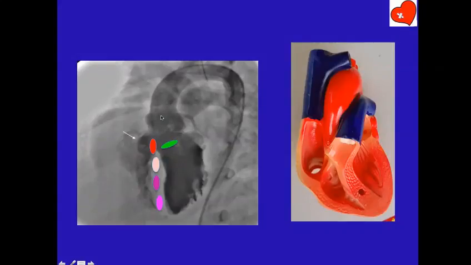We will not be able to see it at all. This is the most common view we do for VSDs, which shows the perimembranous VSD, it shows the subaortic muscular VSD, it shows the mid-muscular and apical muscular VSDs. Subpulmonic VSD will not be seen in this view.